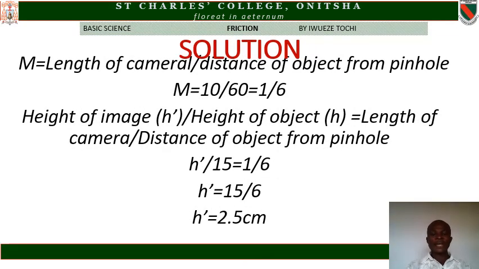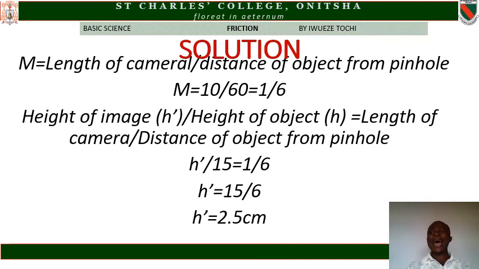Now, magnification, represented with capital M, is equal to length of camera over distance of object from pinhole. Remember that in the question above, we are given the length of camera to be 10 cm, and we are given the distance of object from pinhole to be 60 cm. So when we substitute it inside the formula, we then have 10 over 60. So when 0 cancels 0, we have 1 over 6 as the magnification.